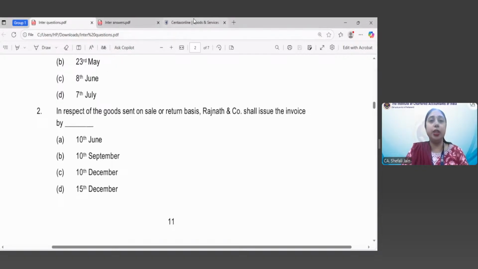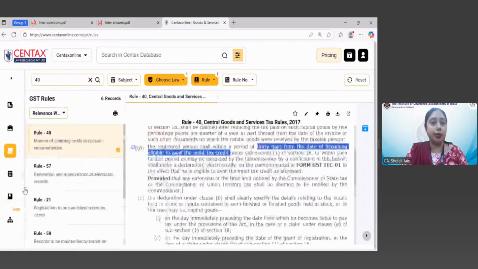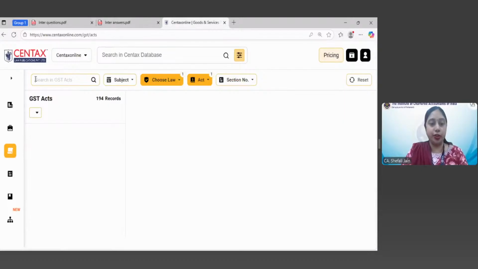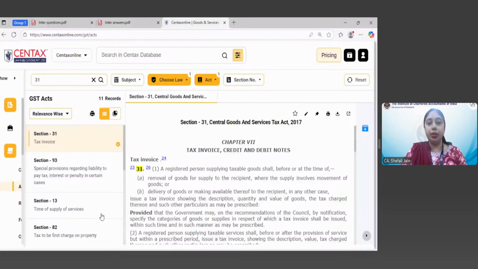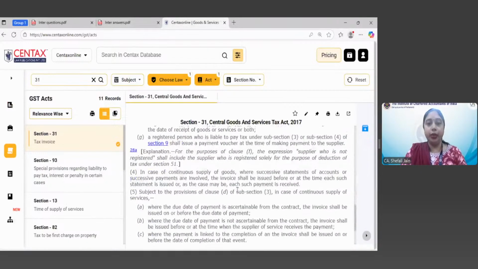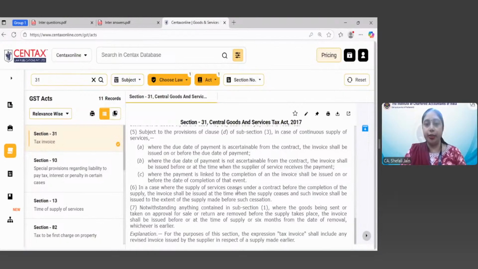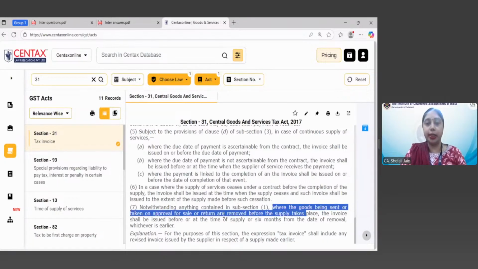So let us see what is the actual provision behind this point. In case of the goods sent on sale or return basis, let us see the provision which is there in section 31, subsection 7, which provides that notwithstanding anything contained in subsection 1, where the goods being sent or taken on approval for sale or return are removed before the supply takes place.